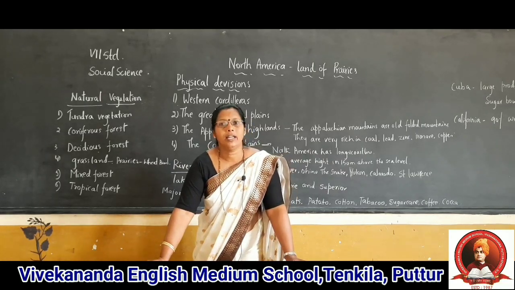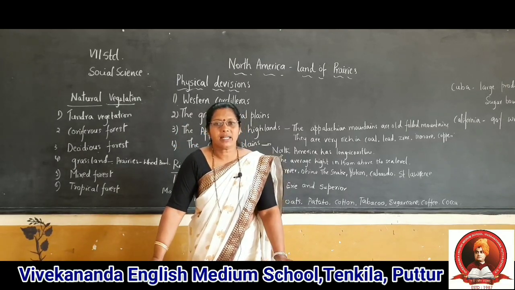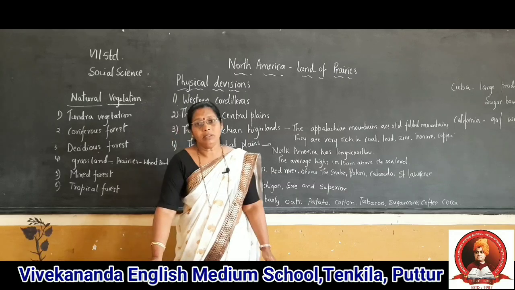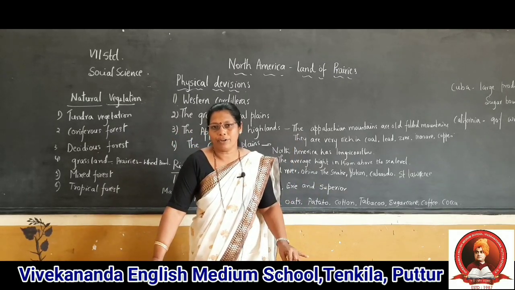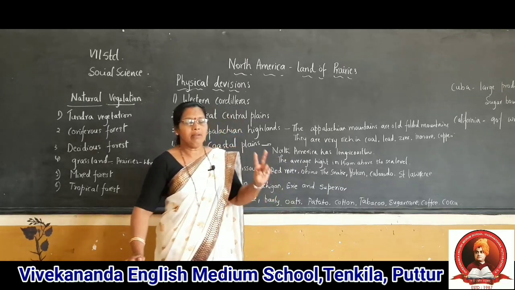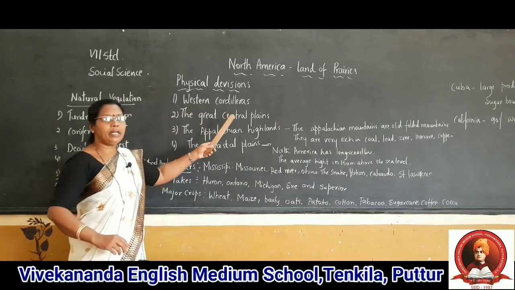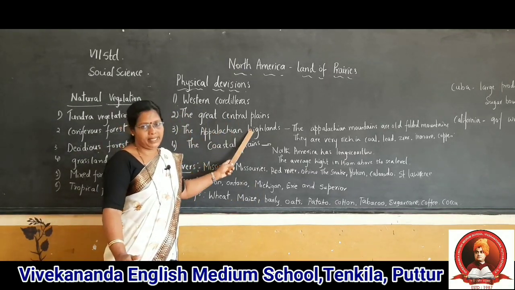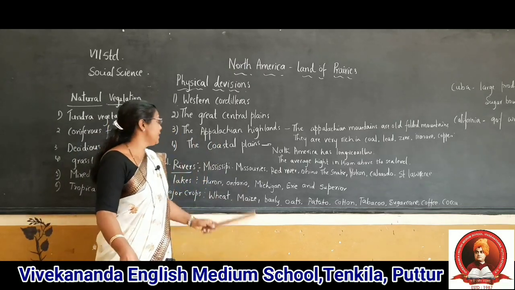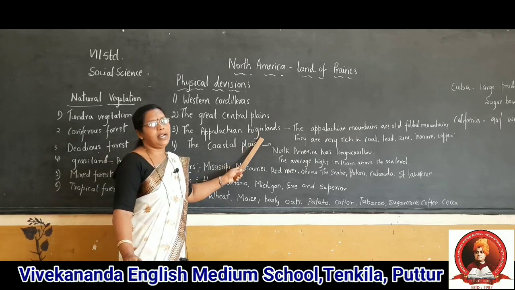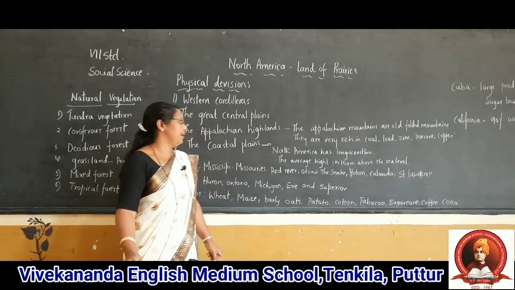Very good children. Now, in today's class we are studying about North America. In the previous class you studied about the location, extension and physical setting of North America. In that we learned two physical divisions, right? Which are the two? One is the Western Cordilleras and the other is the Great Central Plains. The third physical division of North America is the Appalachian Highland.